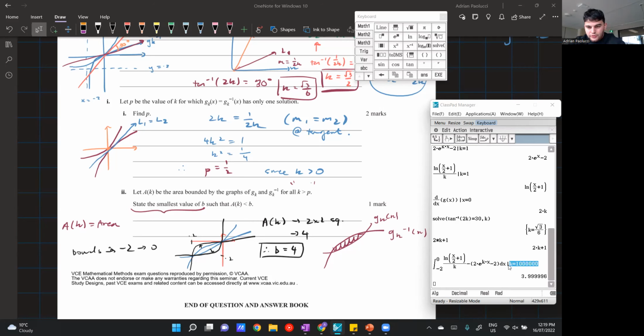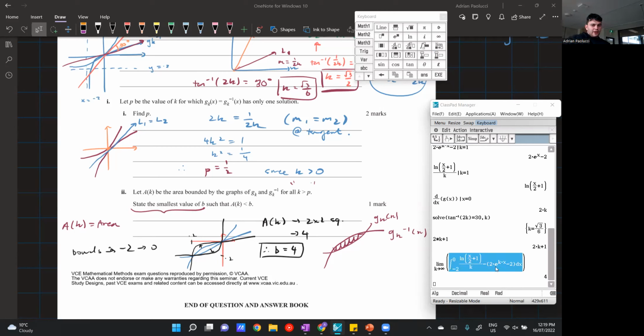And just to confirm that it gets super, super close to 4, this makes more sense now, it works. What I'll do is take the limit as k approaches infinity, and I get 4. So that's a more mathematical approach. I'm getting a general expression for my area and just doing the limit as k approaches infinity. Getting 4 there is a really nice feeling because you know you got it right. If you got b equals 4 from the graph and you get it algebraically as well, then it's a double check that you got it right.